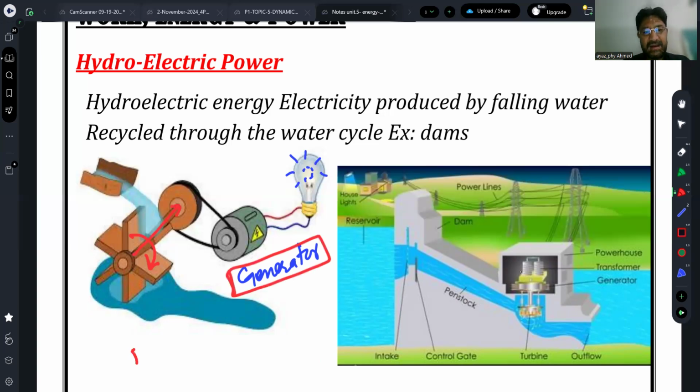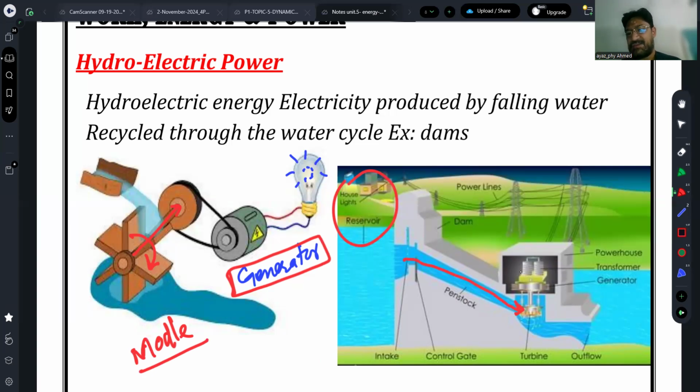But at the higher level, or at the commercial level, we use dams. Dams are reservoirs of water, and the water is channelized. When the water is channelized, it produces kinetic energy, and that kinetic energy is used to run the turbine here. And then the water is not consumed.